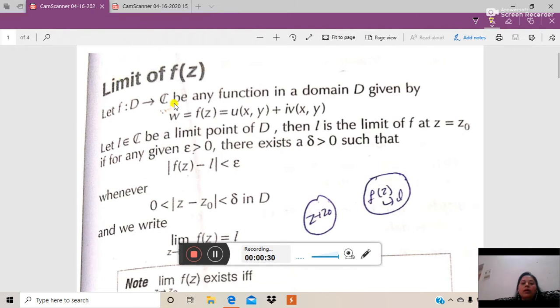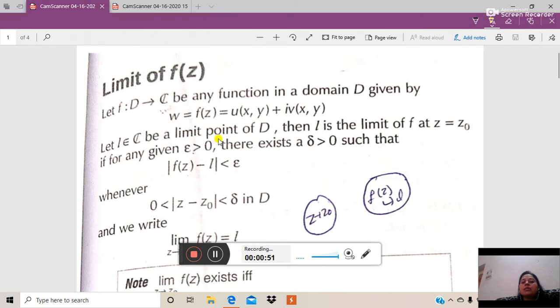So, let f(z) be a complex function which is equal to u plus iv, where u is the real part and v is the imaginary part of this complex function, where u and v both are functions of x and y, and this f(z) is represented by w.